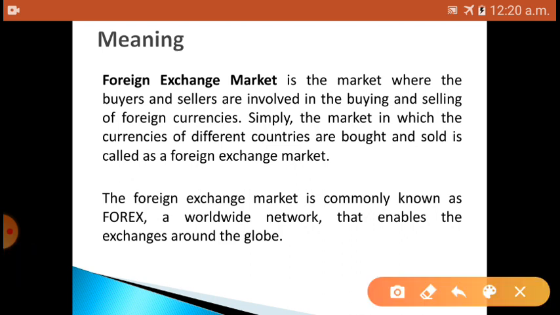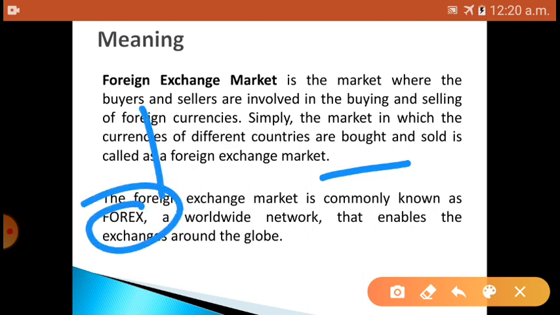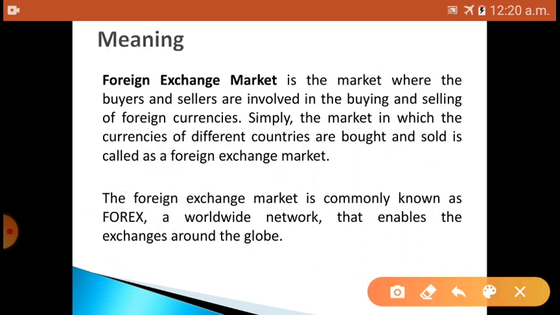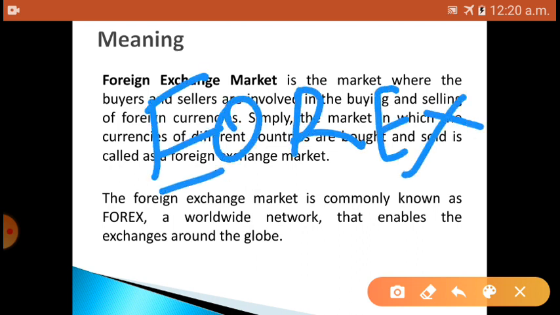And one more thing, the foreign exchange market is commonly known as forex, foreign exchange. It is a worldwide network where currencies are exchanged around the globe.